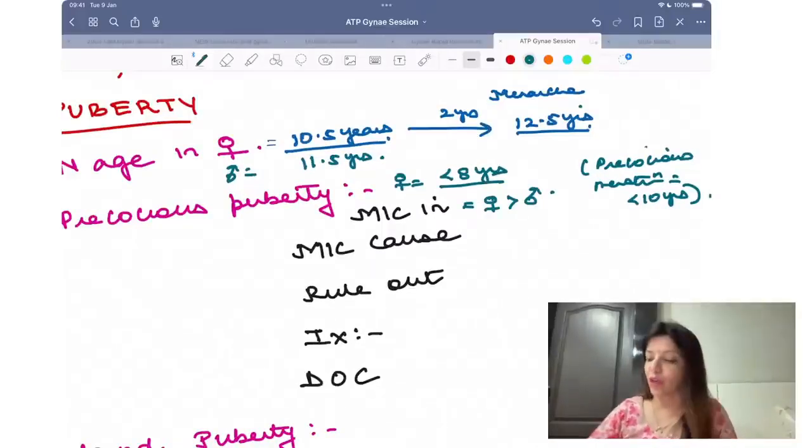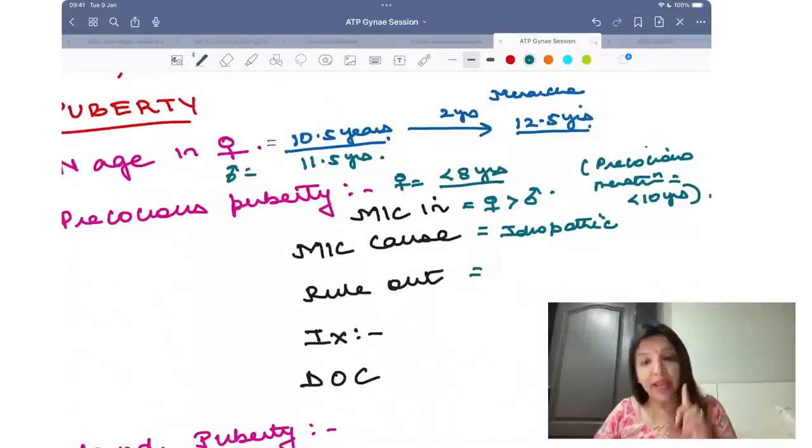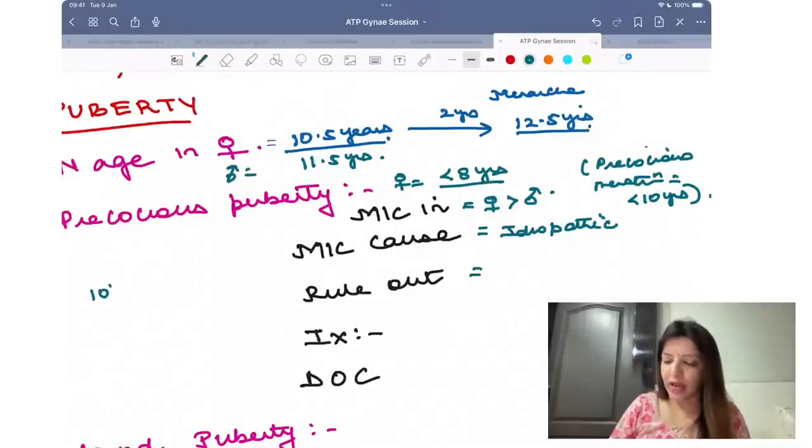Most common cause of precocious puberty is idiopathic. But 10% cases of precocious puberty are due to brain tumors, like hamartoma.